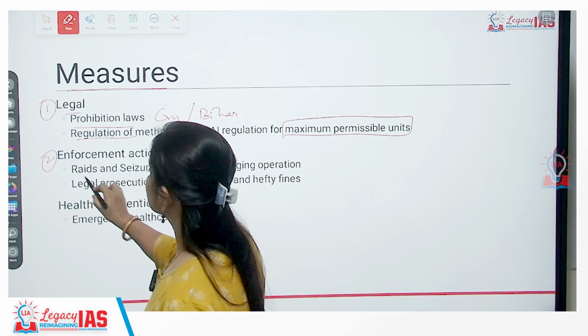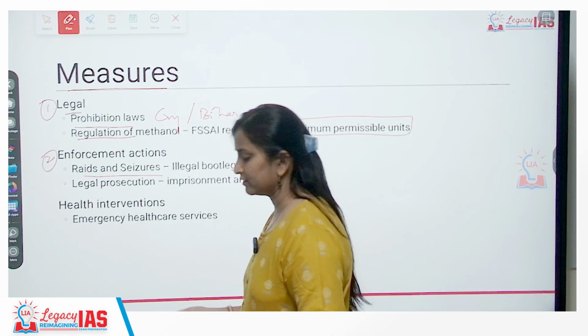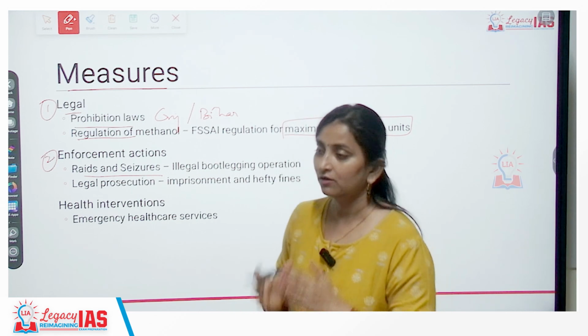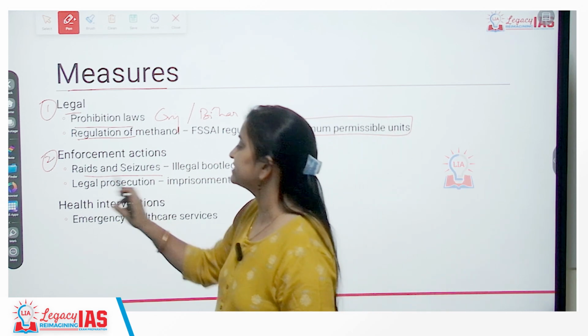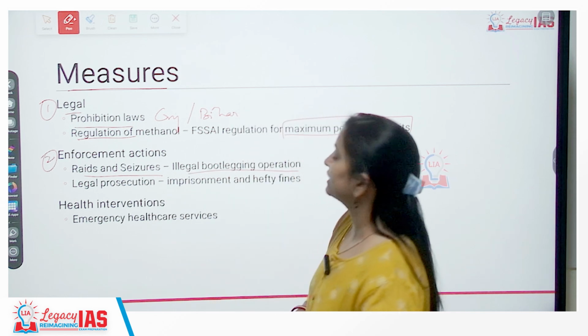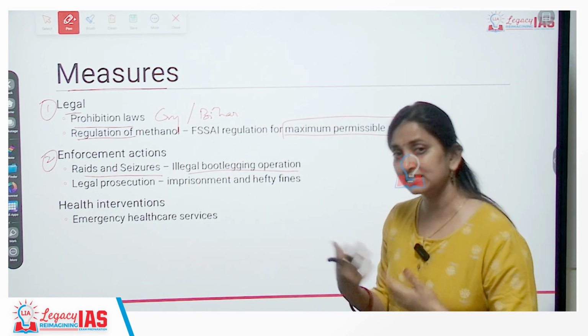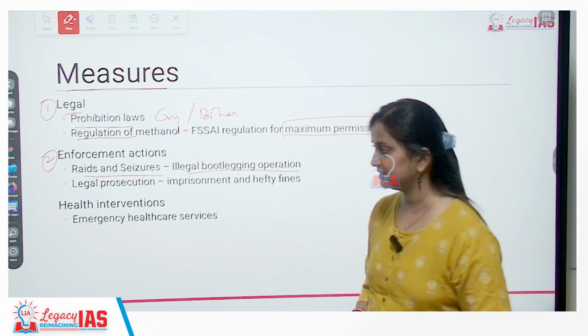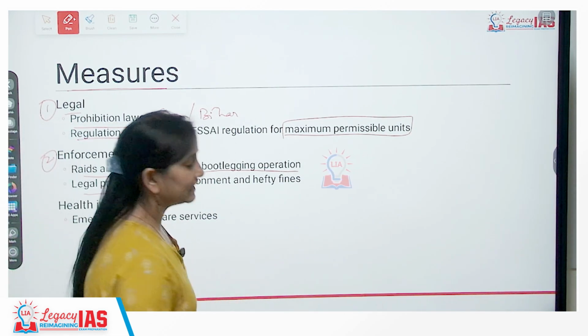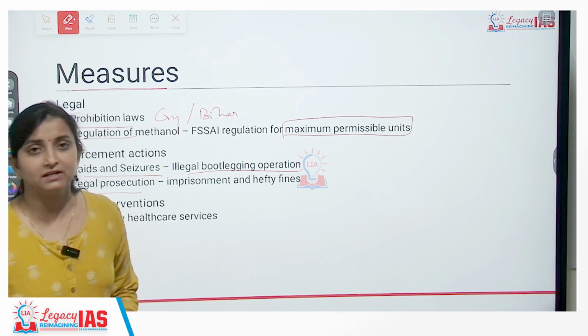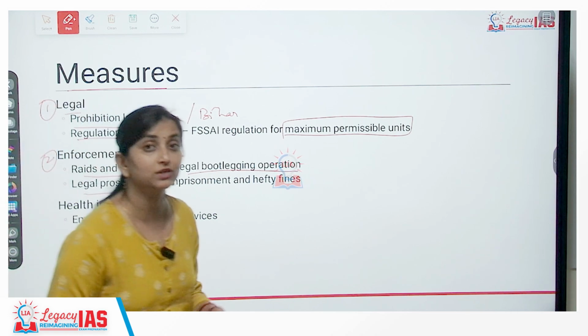What are the enforcement actions? Law and order, for example, has to be maintained by police. So police will keep on carrying out raids and seizures, and illegal bootlegging operations have to be stopped. This is regularly carried out by government. Plus legal prosecutions. So there is penalty, hefty fine and imprisonment associated with production of spurious alcohol in the state.